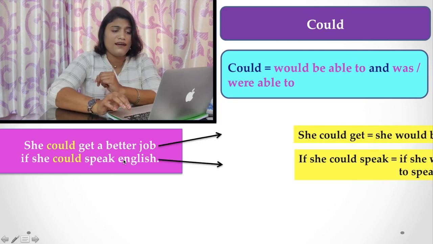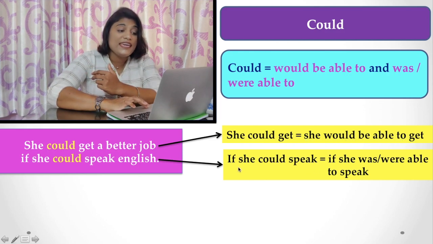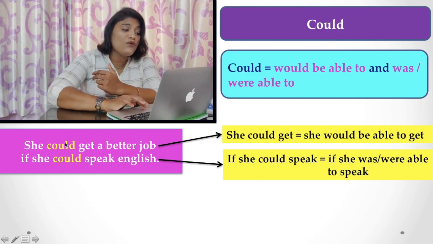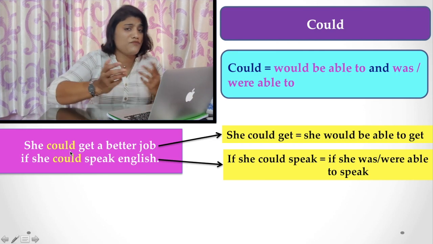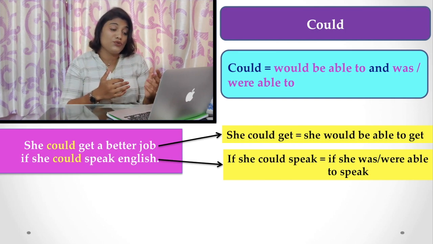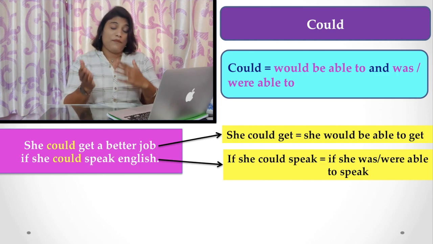Here the meaning is that she would be able to get a better job if she could speak, that means if she was or were able to speak. So here you find could is used in both parts of the sentence. Here you may ask, could can be used in the sense of able to, but was able to is also applicable.